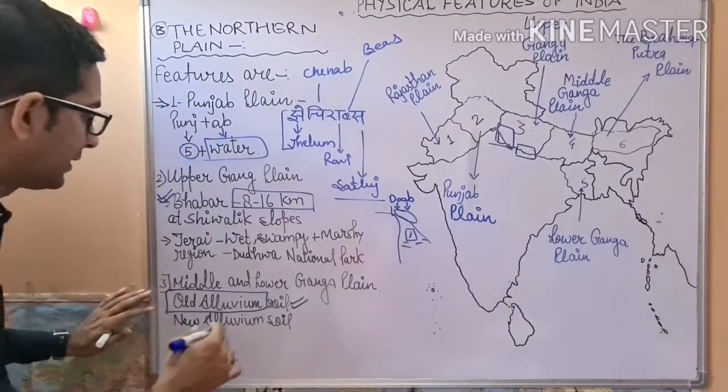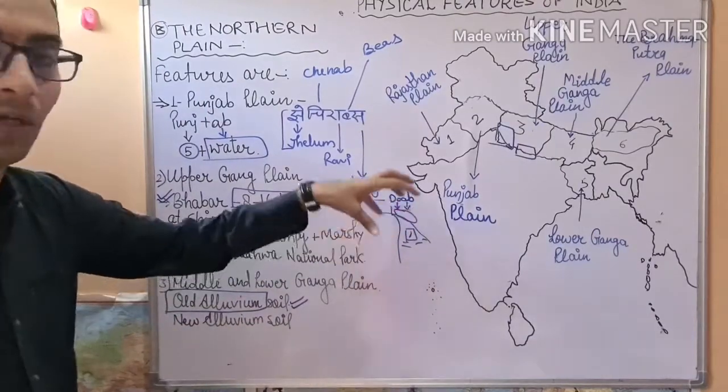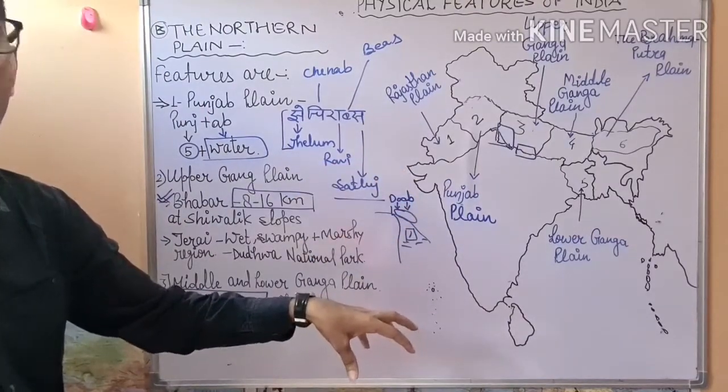So that is considered as old alluvium soil. It means the part which is no longer in contact with water.